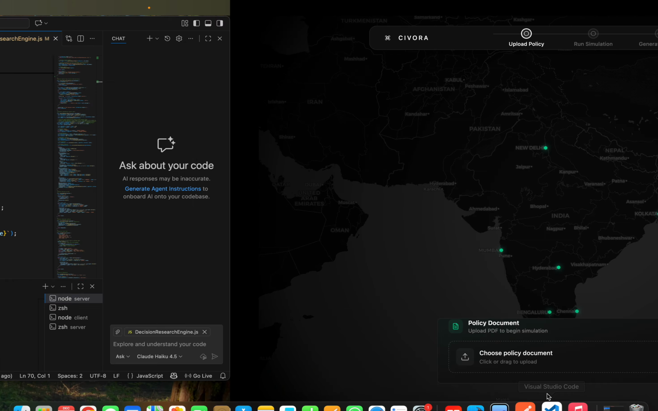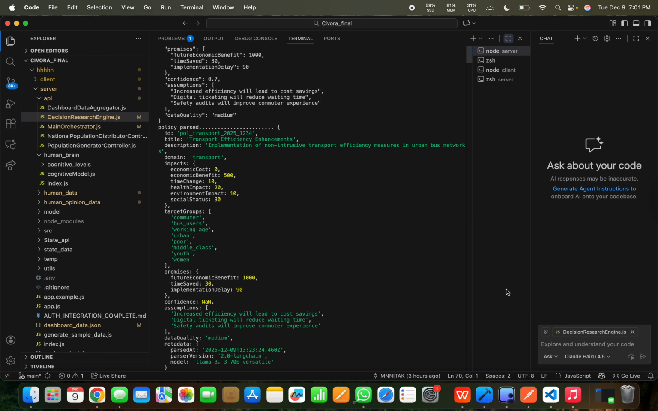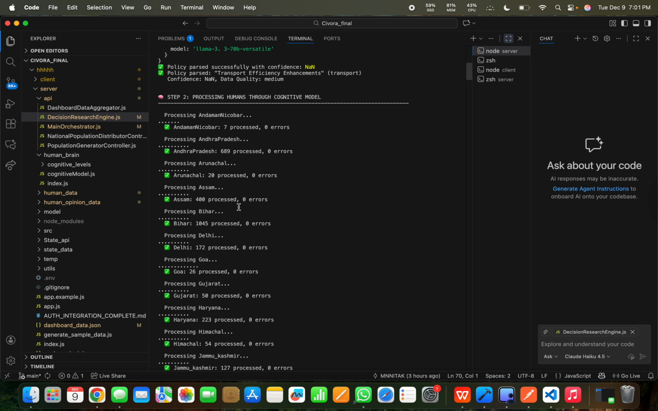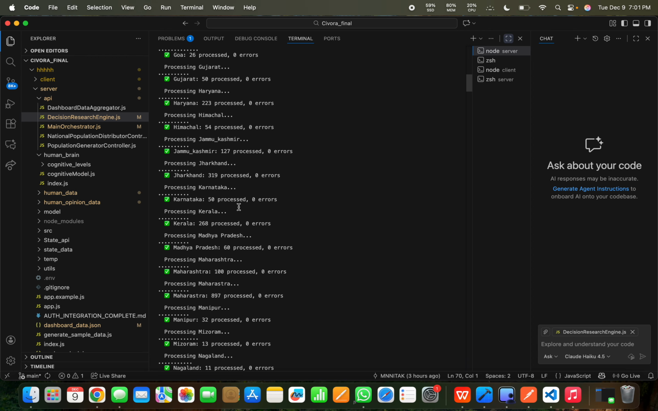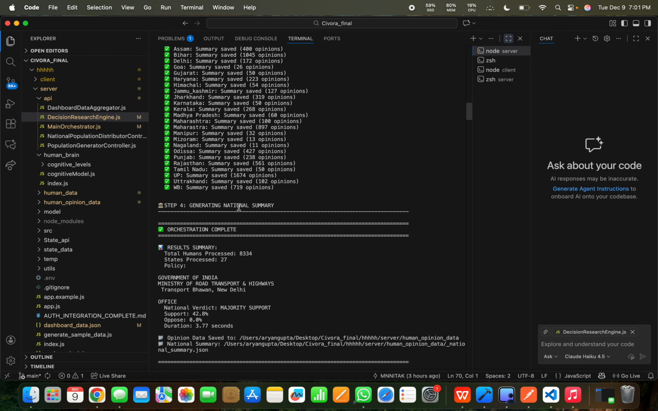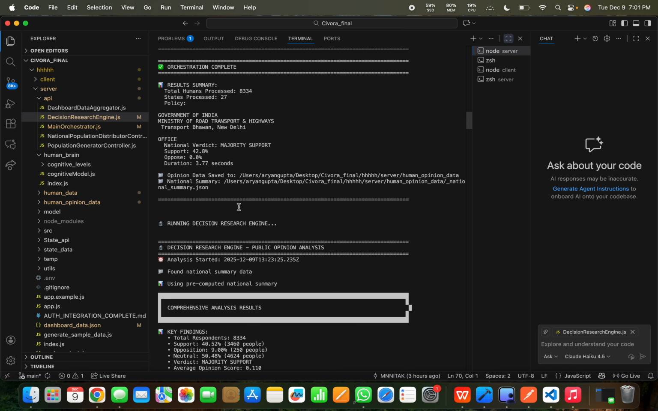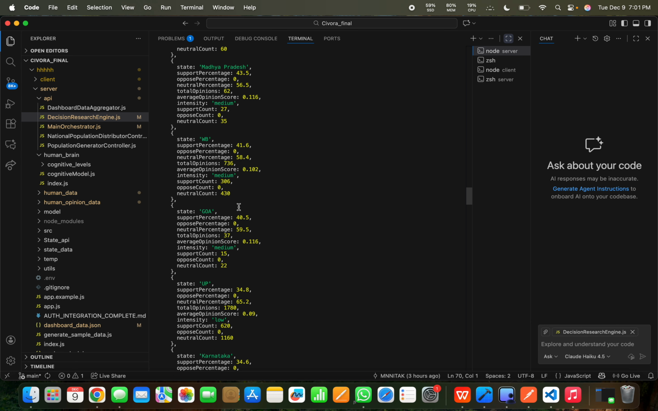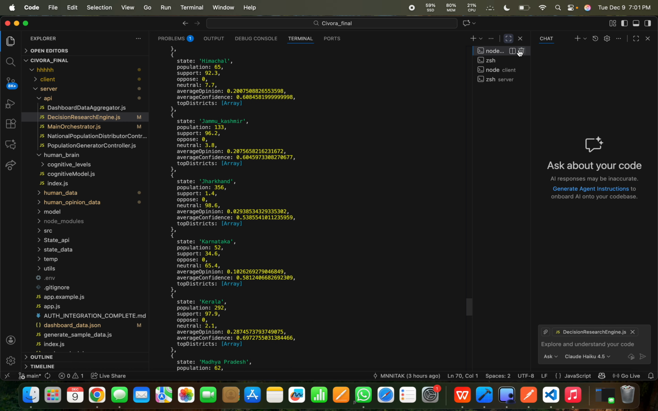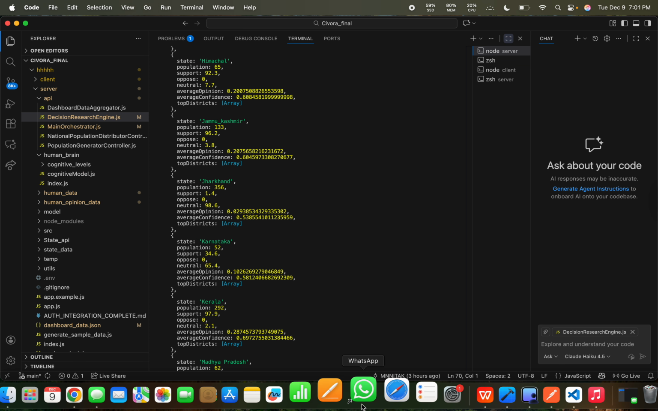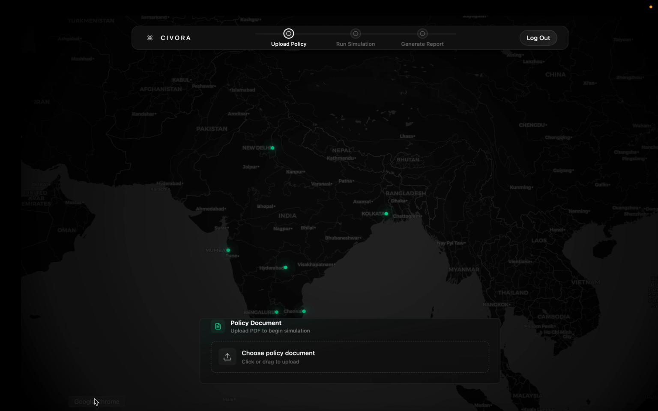Or if we see the terminal, the terminal looks like this. We pass the policy, the cognitive model processes all the states and humans, and at last we get the results. So this is the whole result of the humans. This is the final from our side.